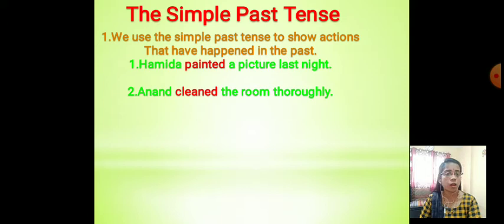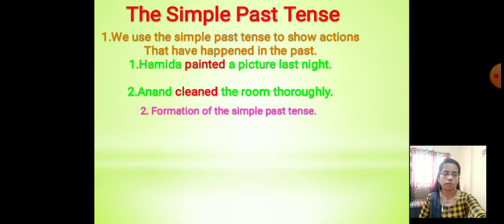It means Hamida already finished her painting. Second one, Anand cleaned the room thoroughly. Here, Anand already cleaned his room. So the action happened in the past.